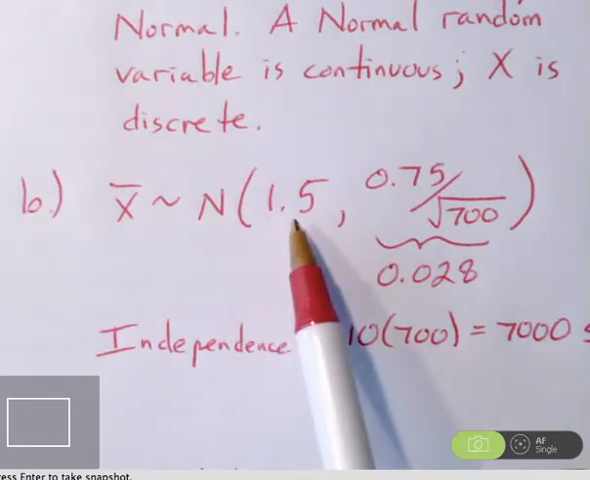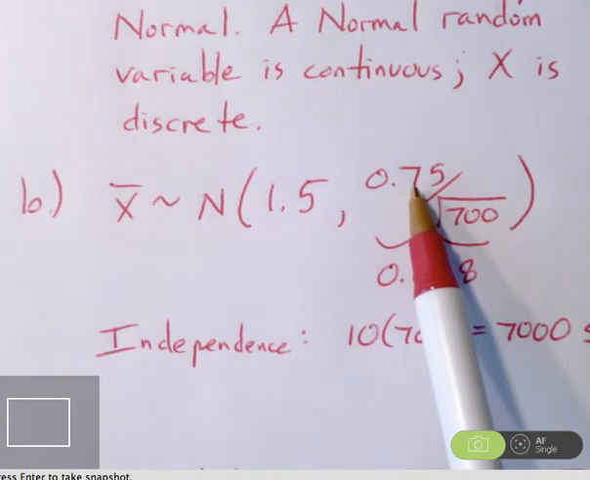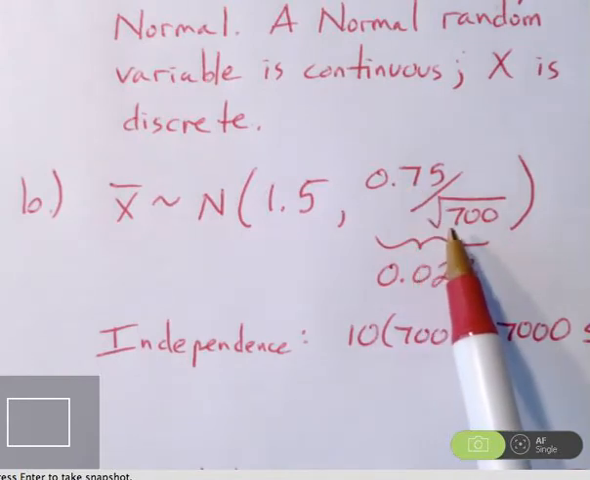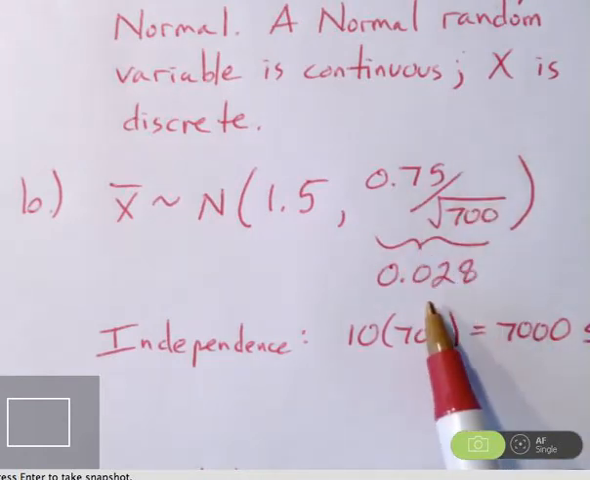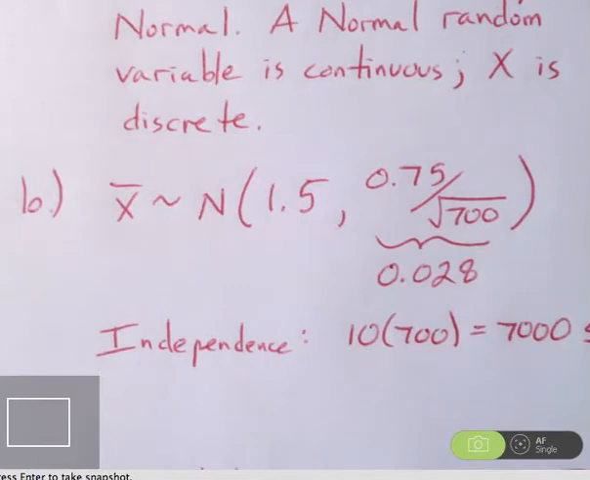The average needs to be the true average of 1.5. That was given to us. But now the standard deviation of the means is the standard deviation of the population, but divided by the square root of our very large sample size. So this expression simplifies to about 0.028. But this is true under two conditions.